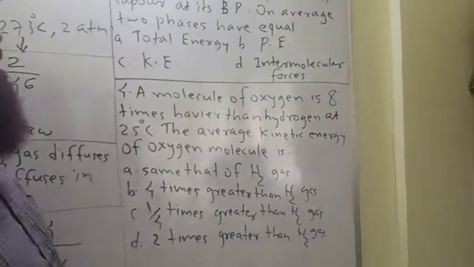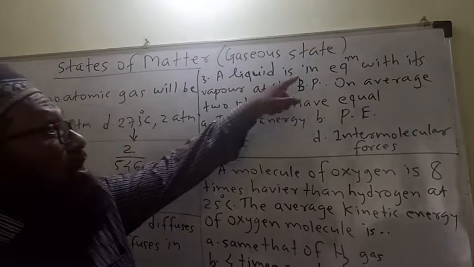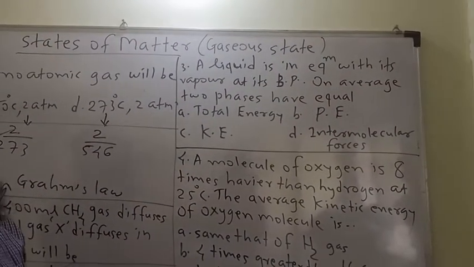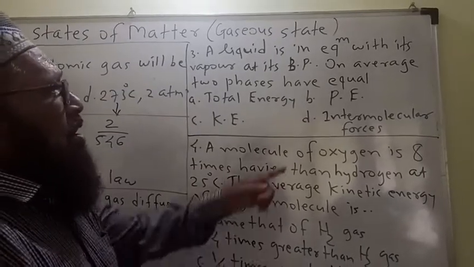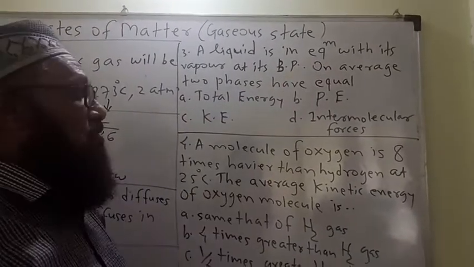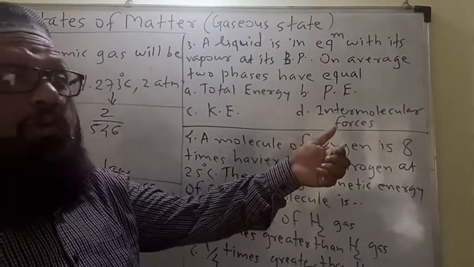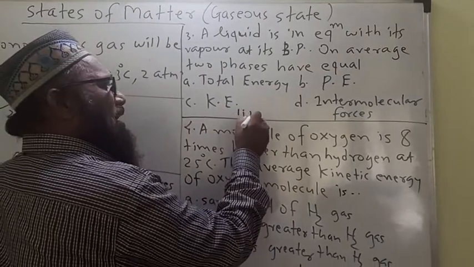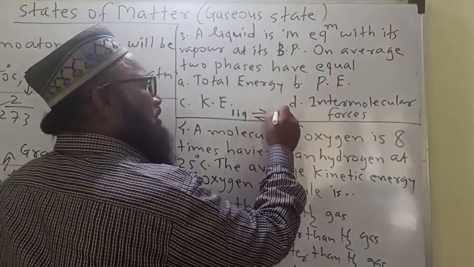Come to question number 3. A liquid is in equilibrium with its vapor at its boiling point. On average, the two phases have equal which thing? Now look here. The liquid is in equilibrium with its vapor.